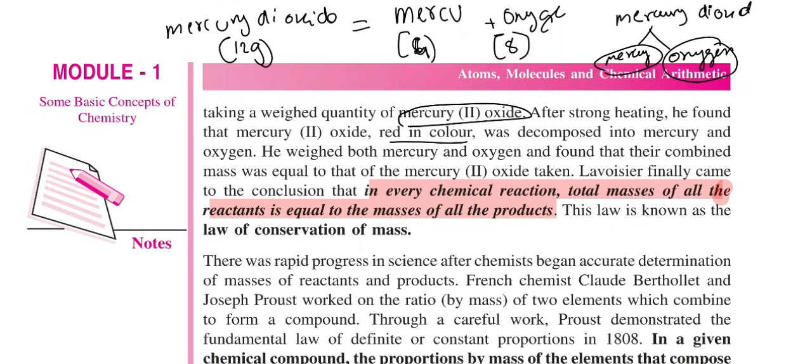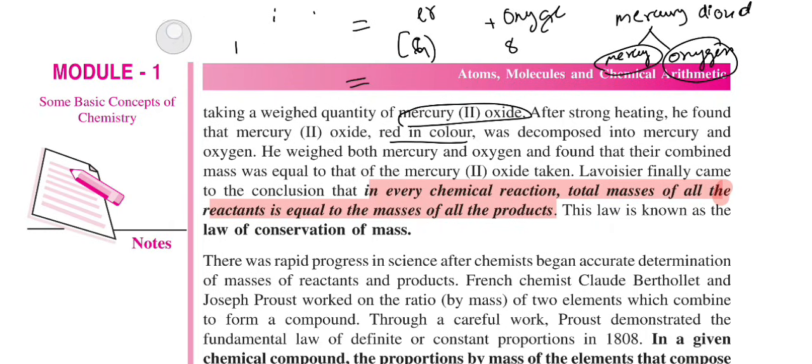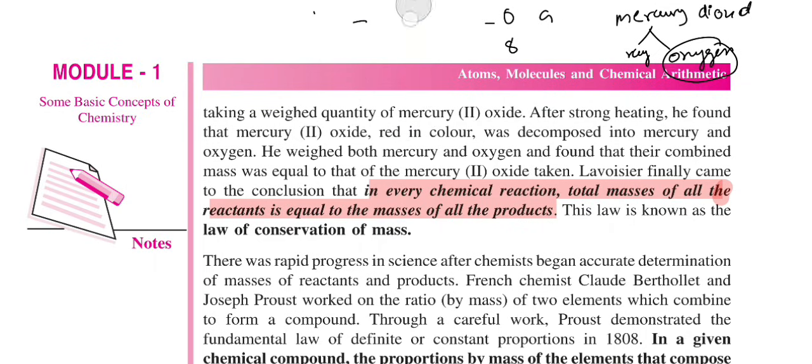This is just an example. So he found that the mass of the mercury oxide was equal to the mass of the products, hence proving the law of conservation of mass. The total mass of the reactant is equal to the total mass of the product.